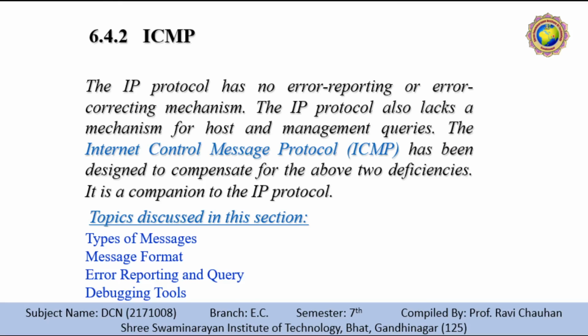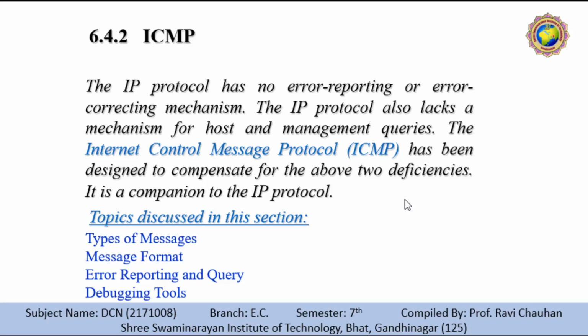The next point is ICMP. As discussed in our last session and last chapter, IP provides an unreliable and connectionless datagram delivery. It was designed in this way to make efficient use of network resources. The IP protocol is a best-effort delivery service that delivers a datagram from its original source to the final destination.